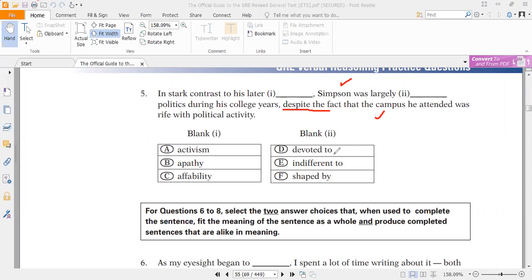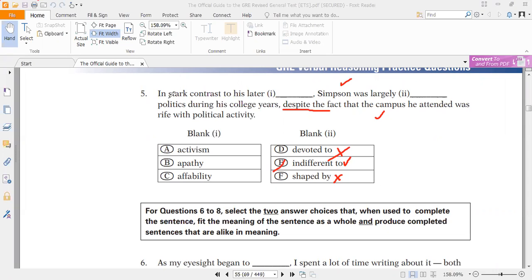Now look at the option choices. Devoted to, definitely not. This is the opposite. Indifferent to, which means neutral. It can't be the option. Shaped by, no. He wasn't interested. So the correct answer should be E.